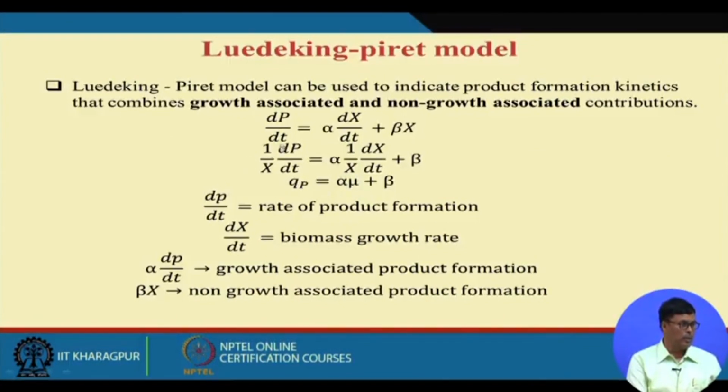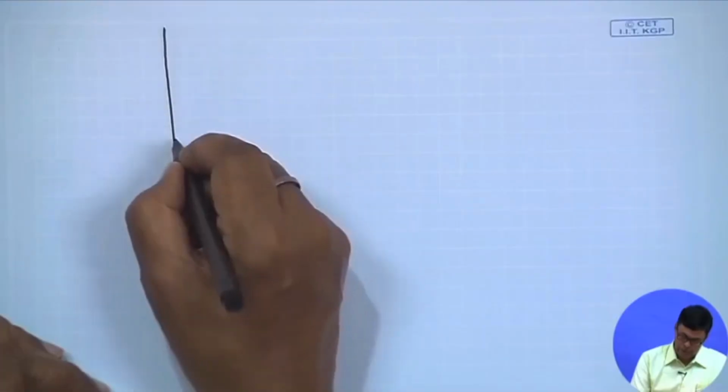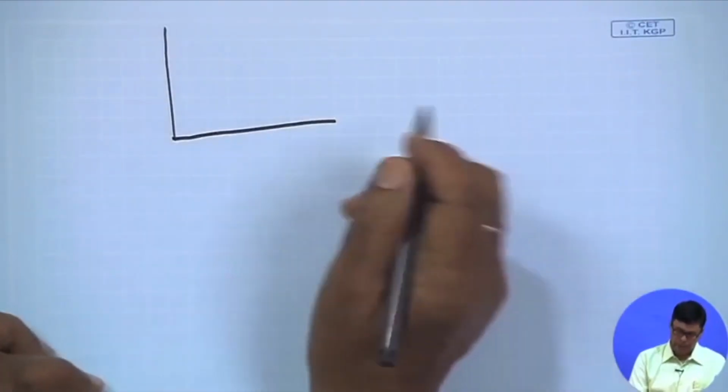So dP/dt is equal to beta into x, because it depends on the cell mass concentration, and it will be more or less a straight line. If you plot against x, then you can easily find out the value of beta.